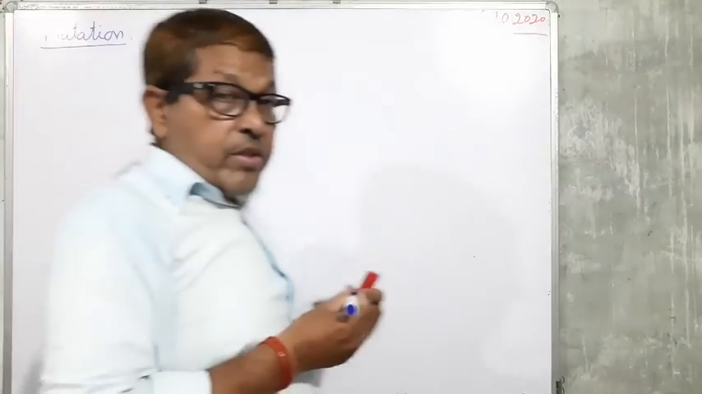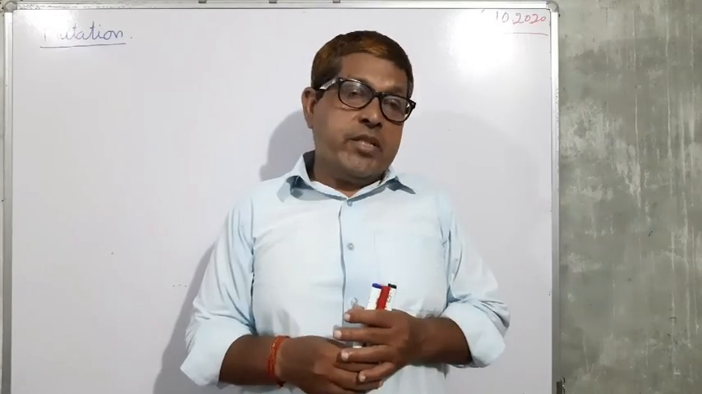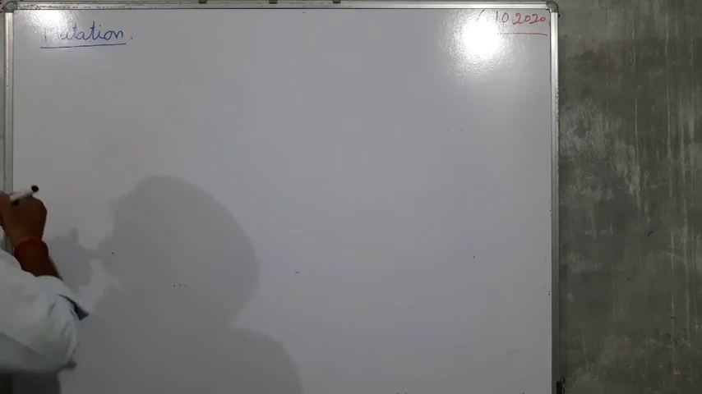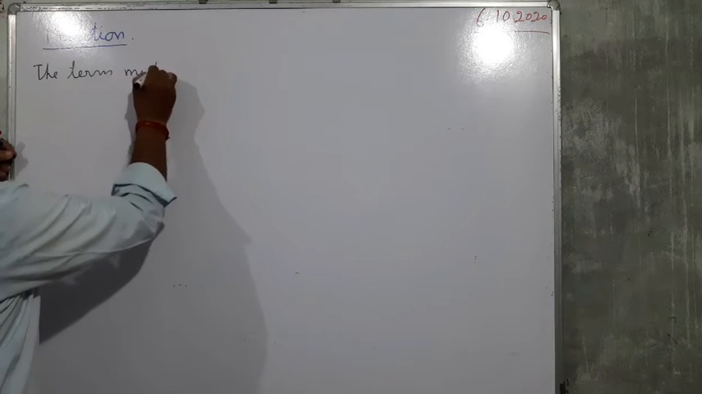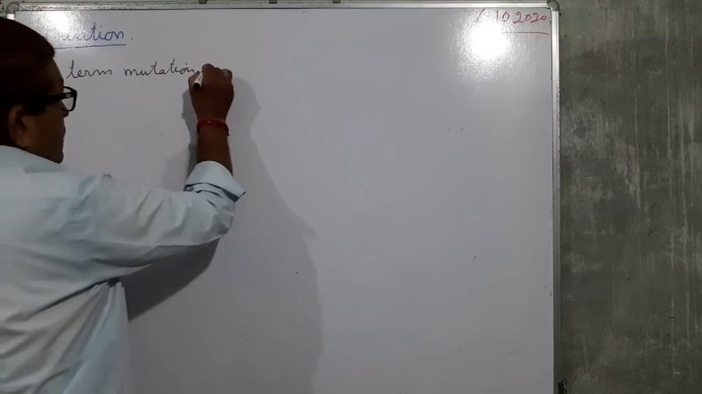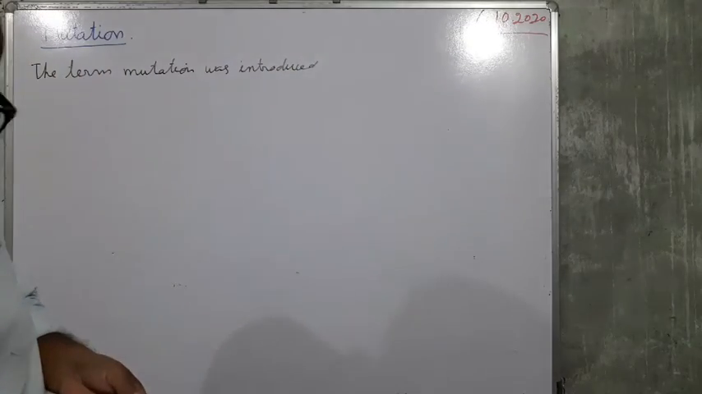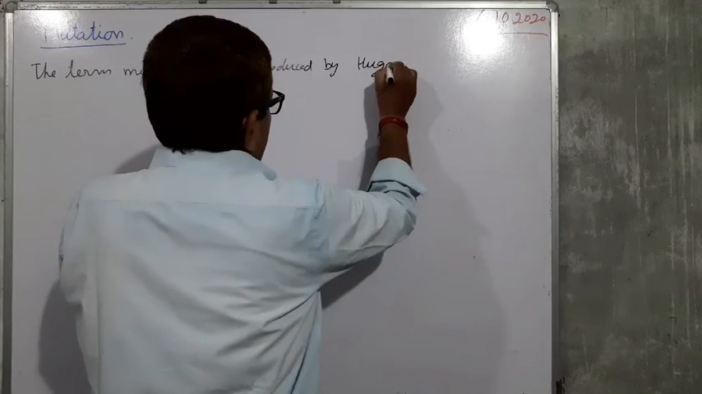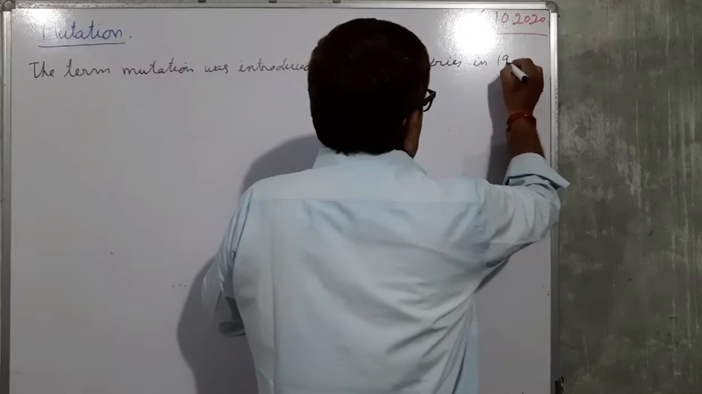The term mutation was introduced by Hugo de Vries in 1901.